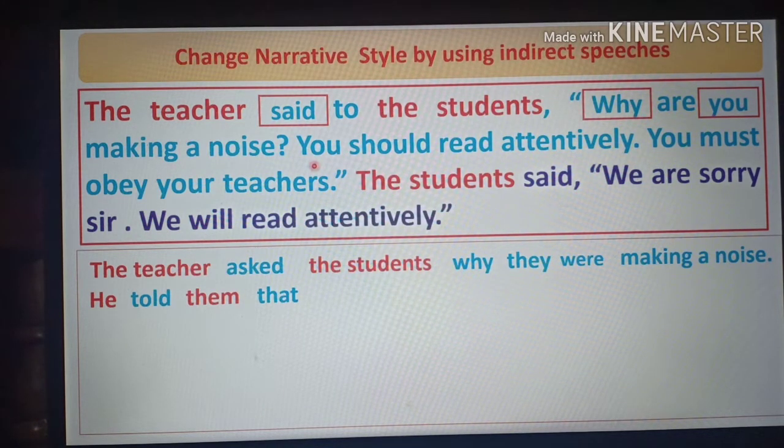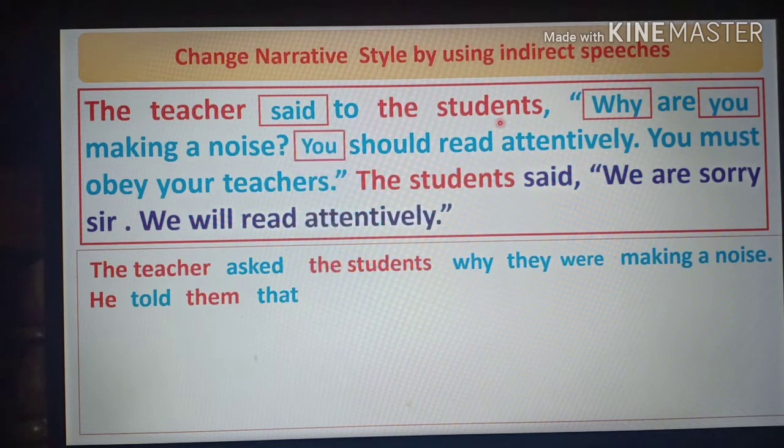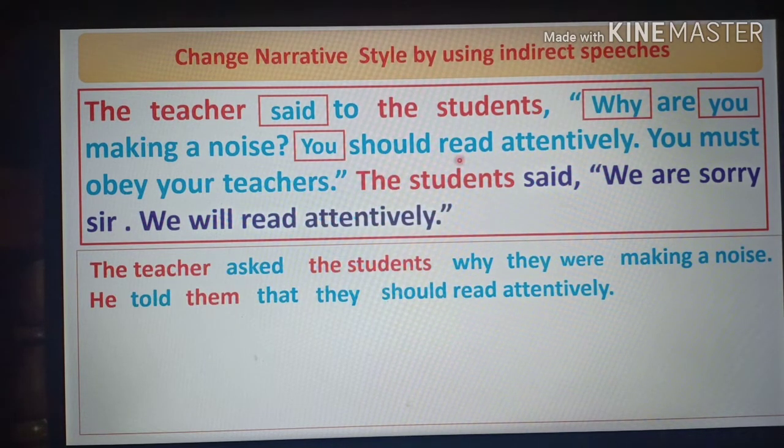Okay, now the subject again, you, it is second person, it will be changed according to the object, so the subject will be they according to you, and should will be should, that means they should read attentively. So dear students, we have completed the second sentence. Now come to the third sentence. You must obey your teachers.